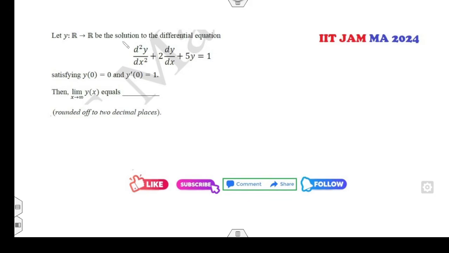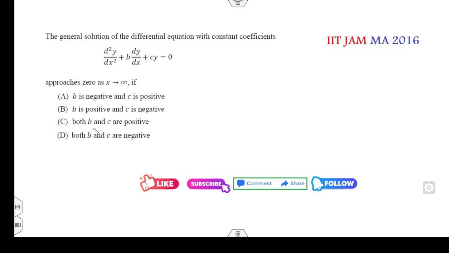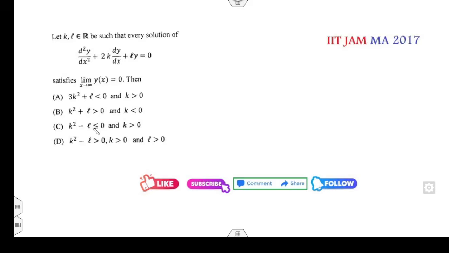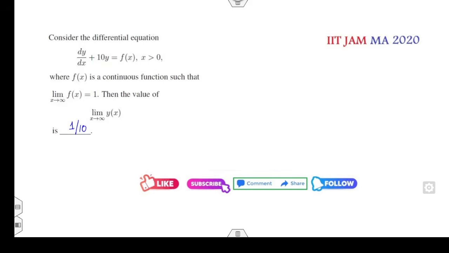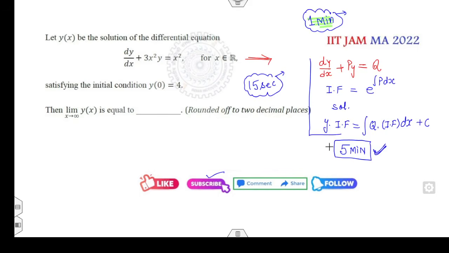If I look at the second question, read the statements. Your target is I can get the answer 1/5. The third question, if I solve it for you, then I will get the answer 1/10, and so on. Each problem I can solve in a 15-second time period. But if you wonder how I am getting this, you have to watch the video till the end and kindly follow my advice so that you are not in the trap of 5 minutes. You are always focused on the 15-second time period.